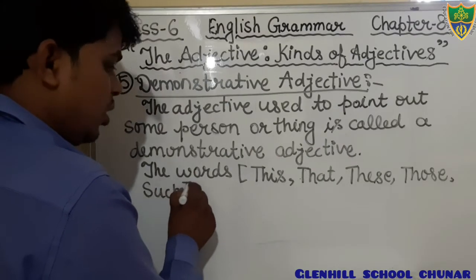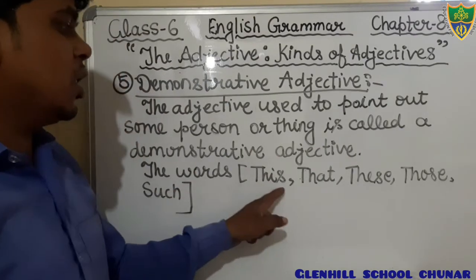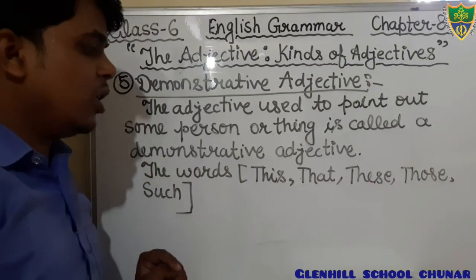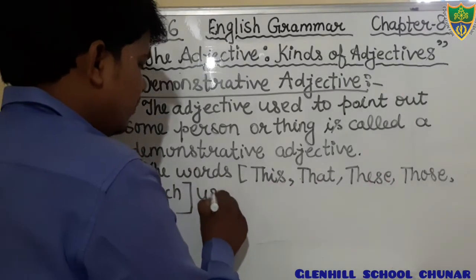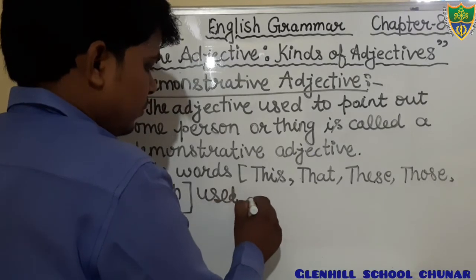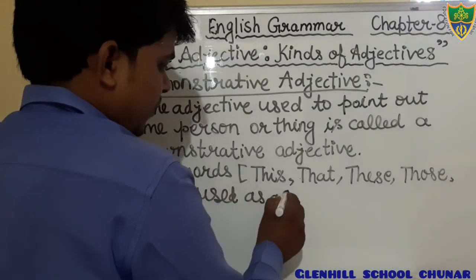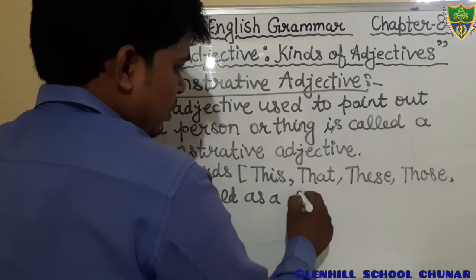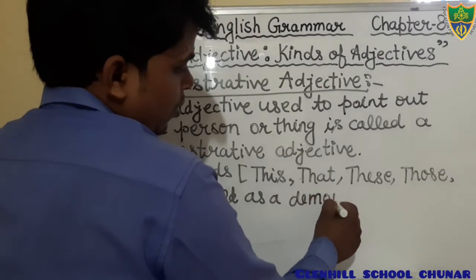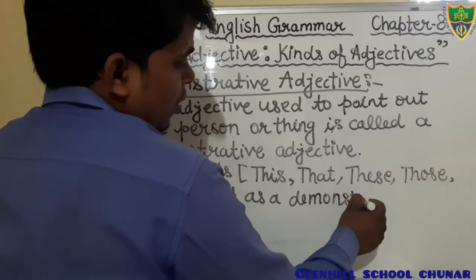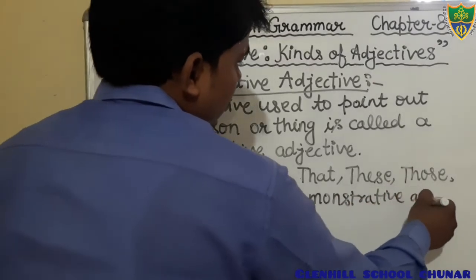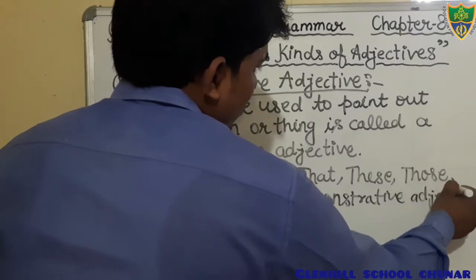S-U-C-H. Such. These words, this, that, these, those, and such, are used as a demonstrative adjective.